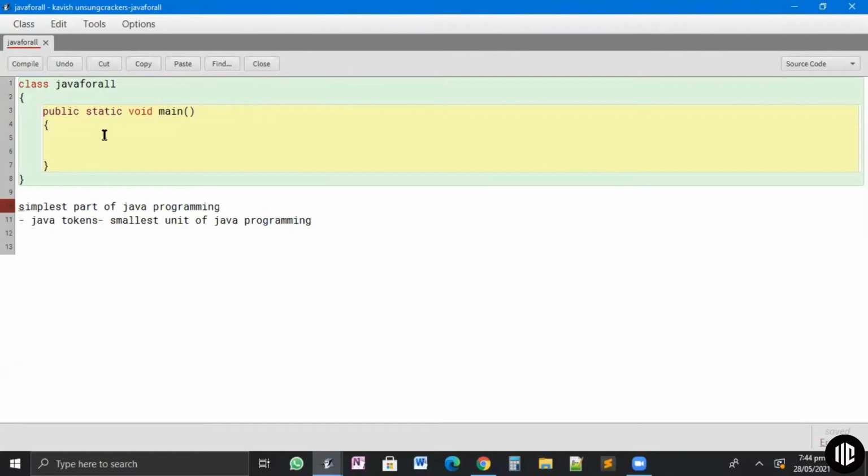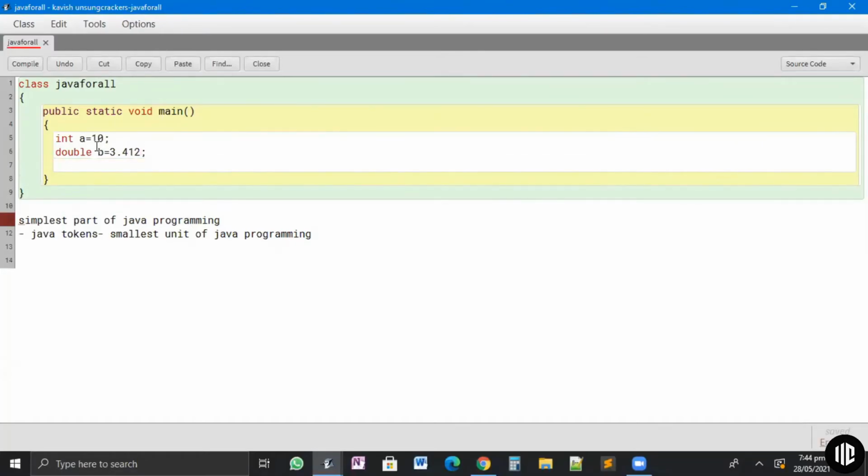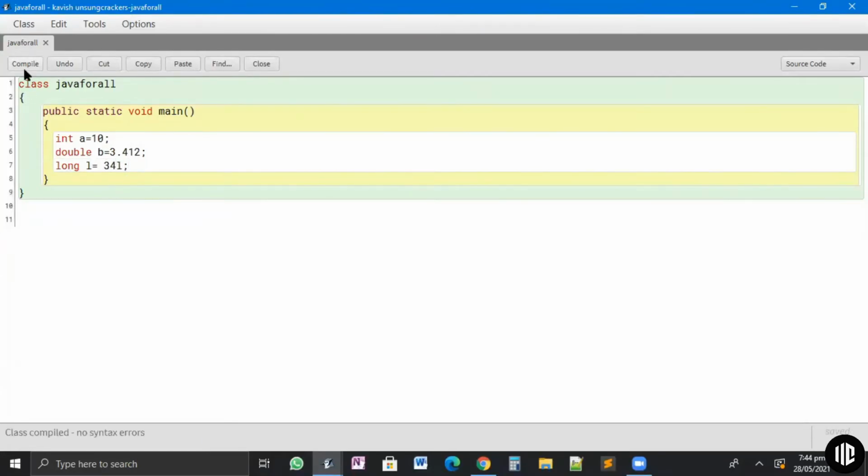Okay, so now let's write a Java token. For example, if I write int a is equal to 10, now this is a Java token. You might ask me, what is int? What is double b is equal to 3.412? What is long l equal to 34L? What is all of this? My simple answer is, I'll explain it to you all. First, remember that int a is equal to 10 is called a Java token.